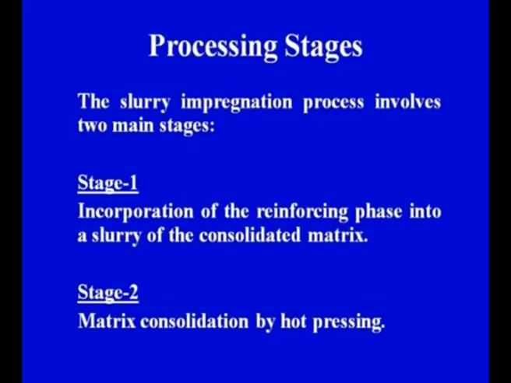So before going to the diagram, let us see what the important processing stages are. The slurry impregnation process involves two main stages, as we have seen in the diagram. Stage 1: the incorporation of the reinforcing phase into a slurry of the consolidated matrix. So basically we have to combine the two things together, that is the reinforcing phase and the matrix phase.